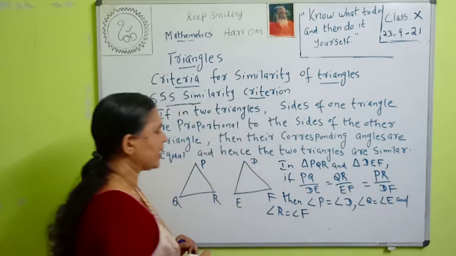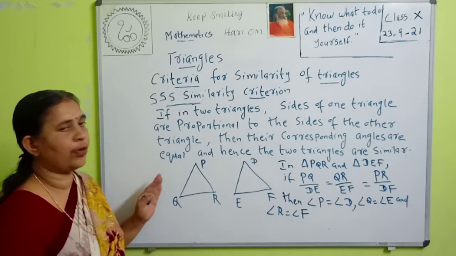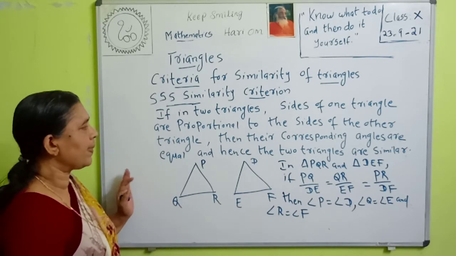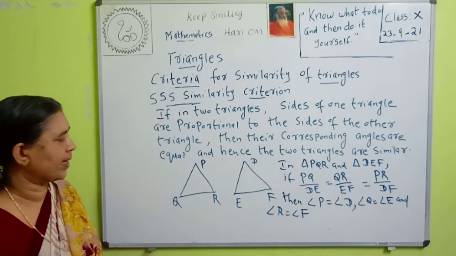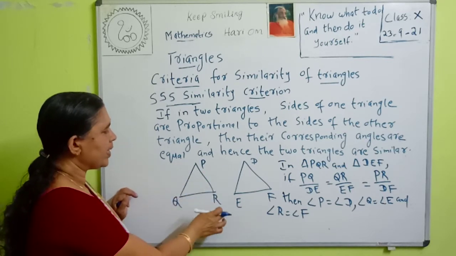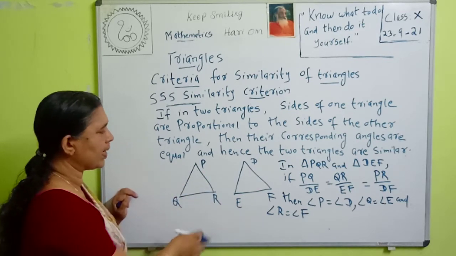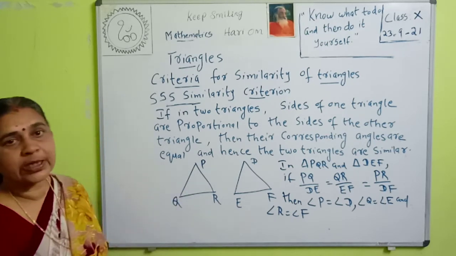Then what we can say? So if in two triangles, sides of one triangle are proportional to the sides of the other triangle, then the corresponding angles are equal and hence the two triangles are similar. Here, the corresponding sides are proportional, that is PQ by DE is equal to QR by EF is equal to PR by DF. Then the corresponding angles are equal.